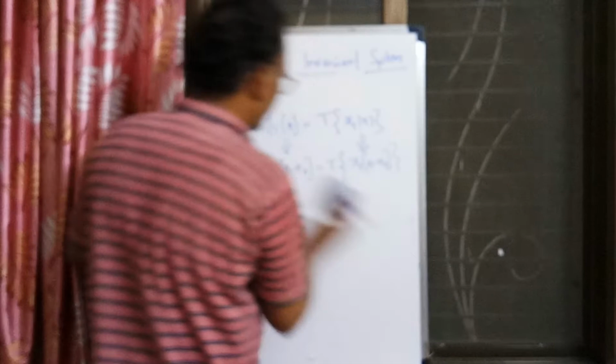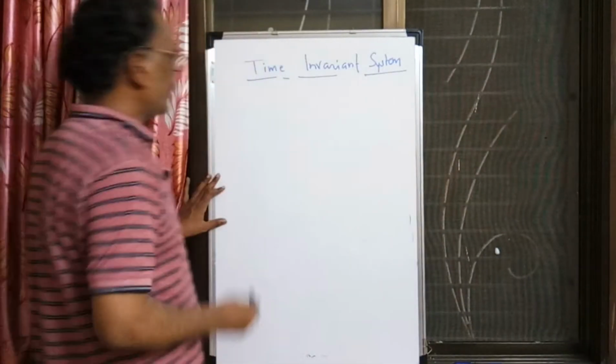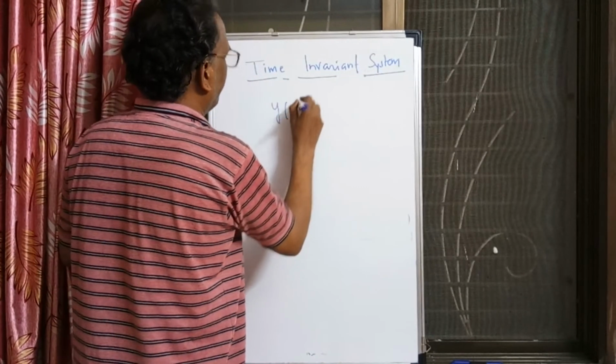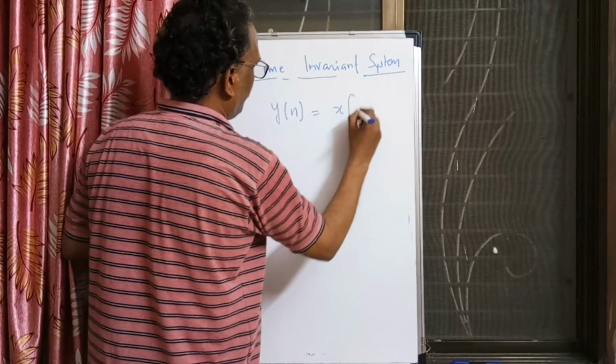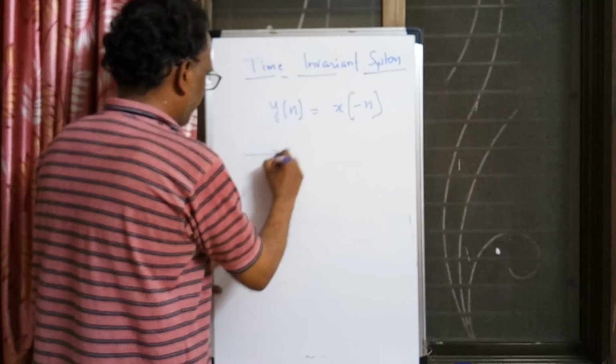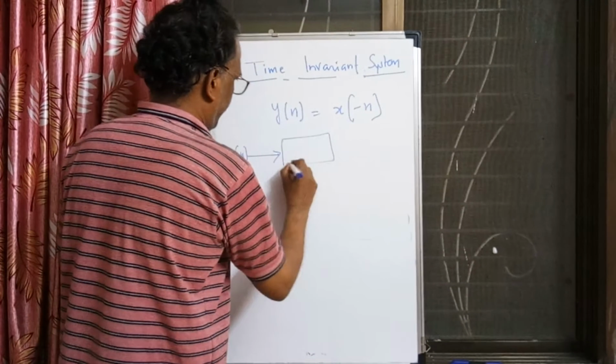So let us see one example on this and then we'll close this topic. Let us consider whether the given system is time invariant or not. Let us say y of n is equal to x of minus n. This system is called a folding system.